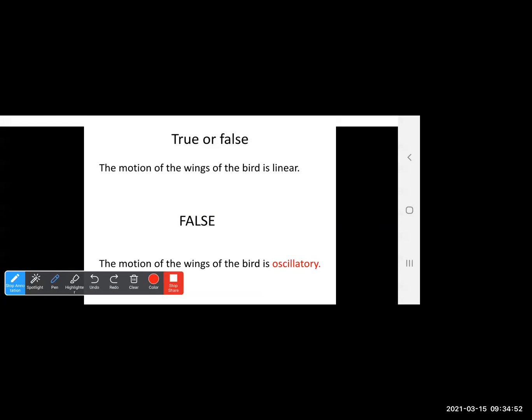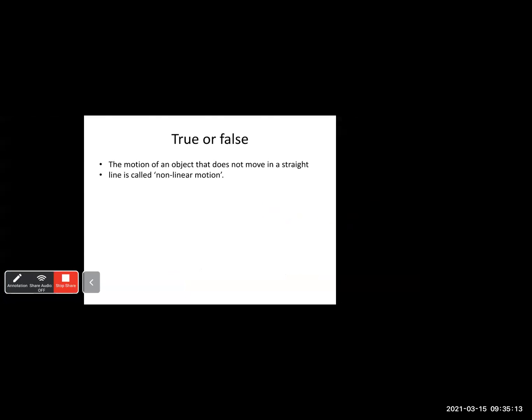It is O-S-C-I-L-L-A-T-O-R-Y. Okay, this is oscillatory. So the motion of the wings of the bird is said to have oscillatory motion. Okay, we'll move to the next question now.